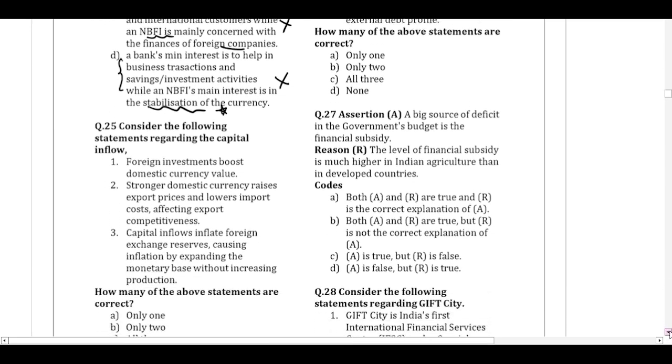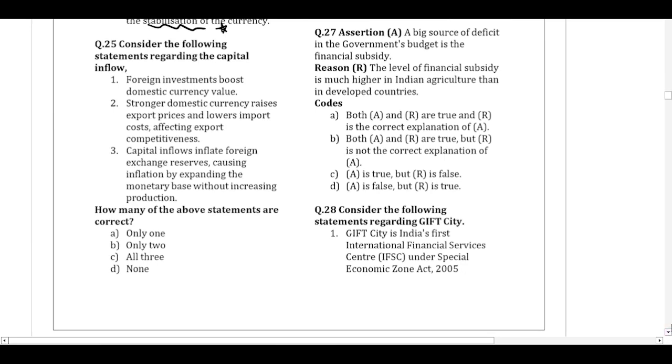Question number 25. Consider the following statements regarding the capital inflow. Foreign investments boost the domestic value. We have to choose which of the following are correct. If foreign investments are coming into India, the foreign investor will sell his dollars and demand Indian rupees so that he can invest in India. So the demand for Indian rupees will increase and ultimately the value of the Indian rupee will increase as against the dollar. So this statement is correct.